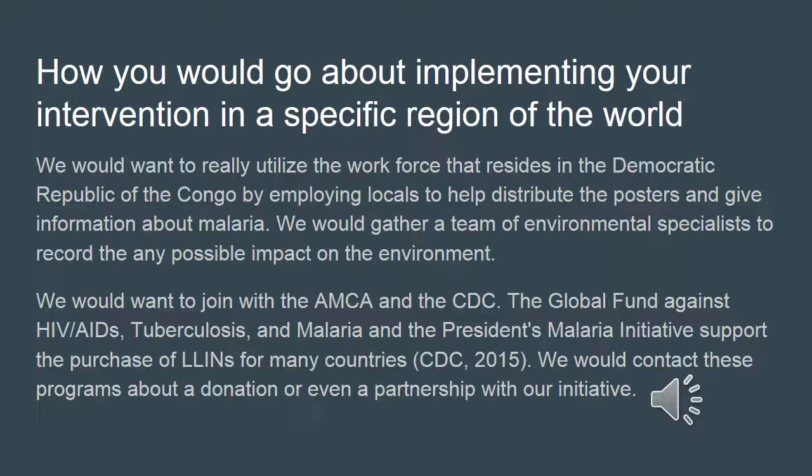For our next section, we wanted to go ahead and talk about how we would go about implementing our intervention into a specific region of the world. And we thought we would go ahead and play the game of trying to get it into the Democratic Republic of Congo. And we felt that we would be able to do this by employing many locals to help distribute the posters and give information about malaria.